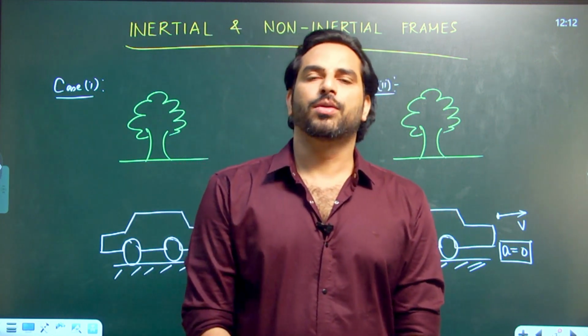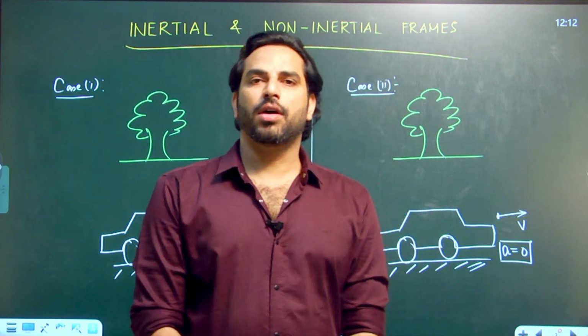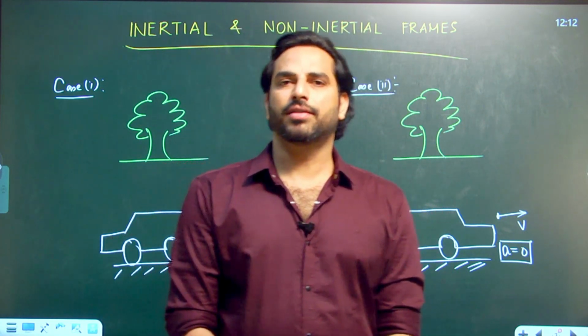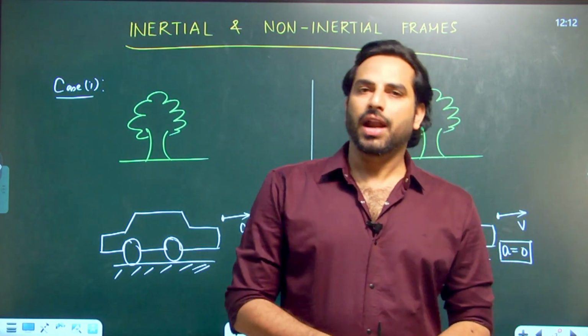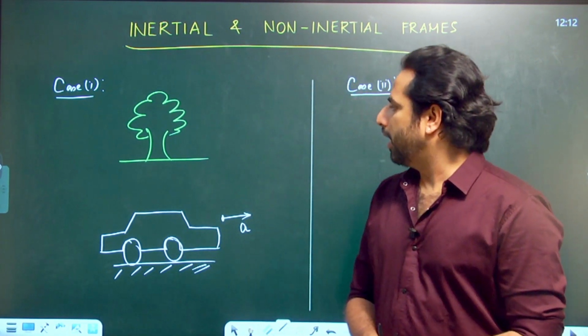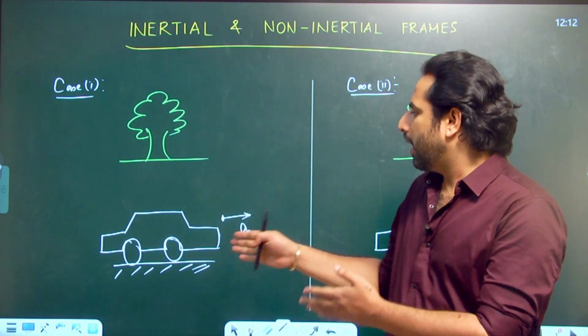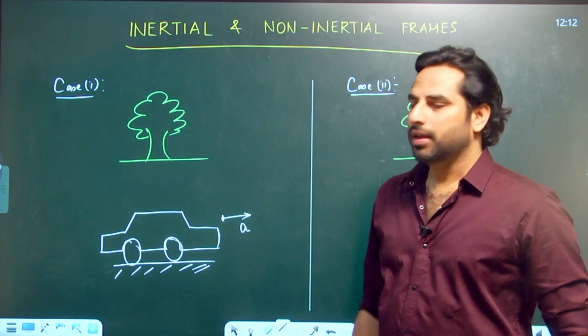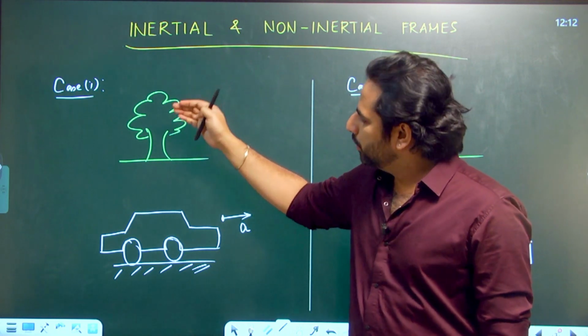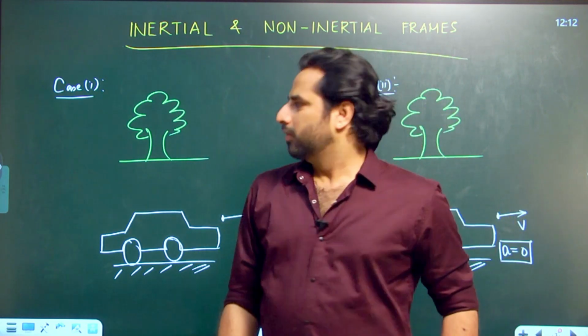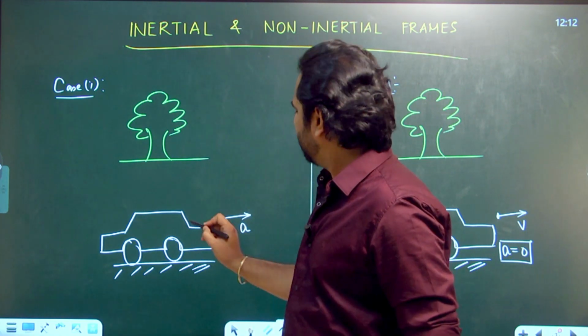In the last video, when I explained Newton's first law and second law, I said that there is a limitation to the application of Newton's first law and second law. And I also raised a trivia that a person who is moving in a car with some acceleration A is unable to apply Newton's first law or second law on a tree which is on the ground. So let me revise that question again.